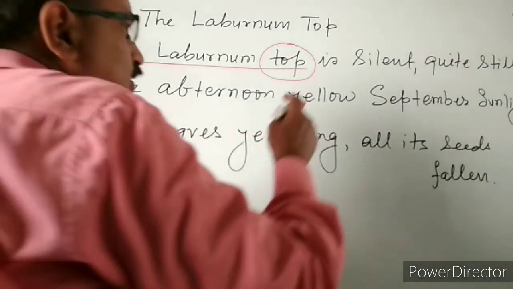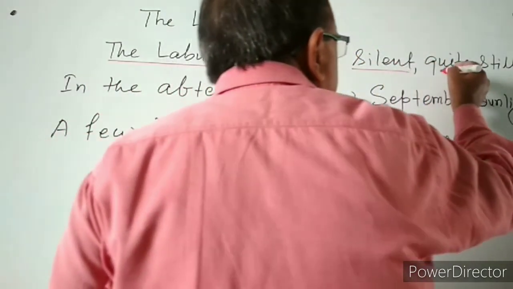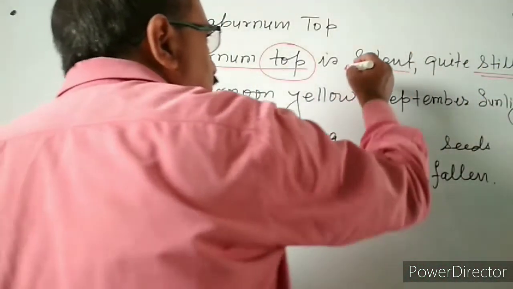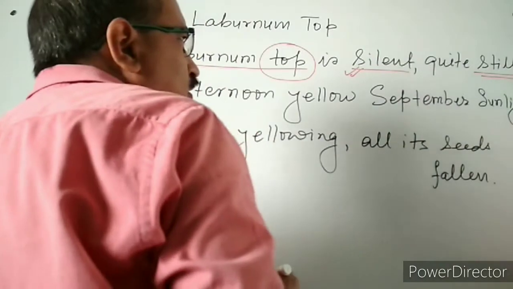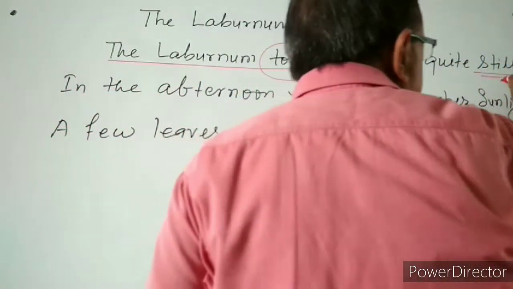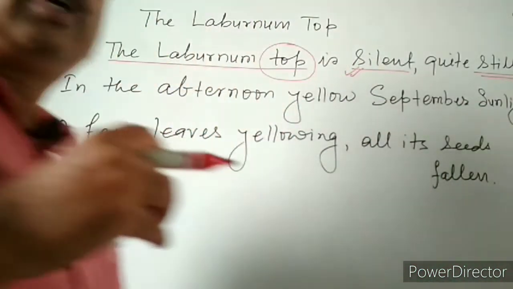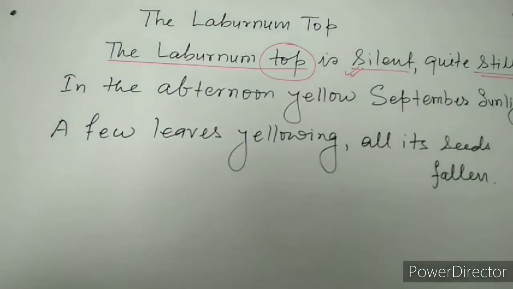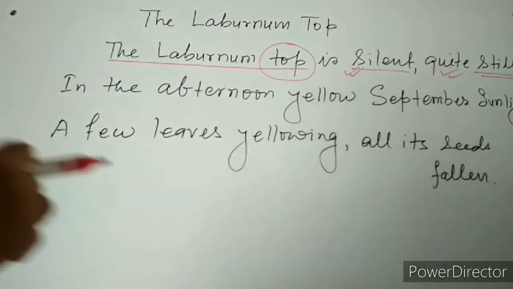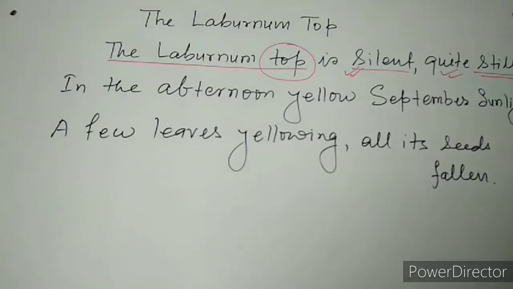is silent as well as still. Silent is related to sound, it means no sound there, and stillness describes the remaining part, no motion.